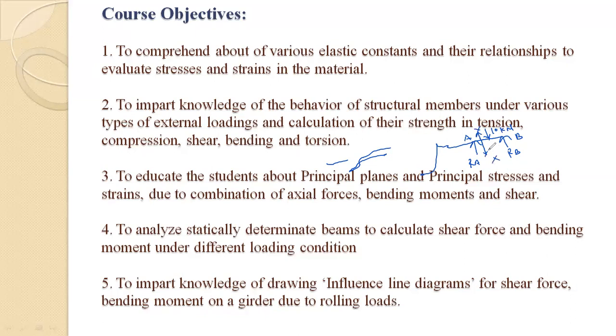That means you have studied how to find out reactions at support, but now we have to calculate at intermediate points. So this is called shear force and bending moment under different loading conditions. Maybe there are various types of loadings. Already you have studied it. How many types of loadings are there? Anyone please unmute and tell me. Which types of loadings are we going to apply on a structure?